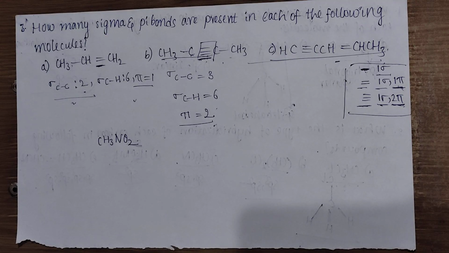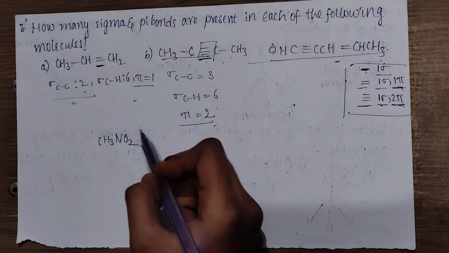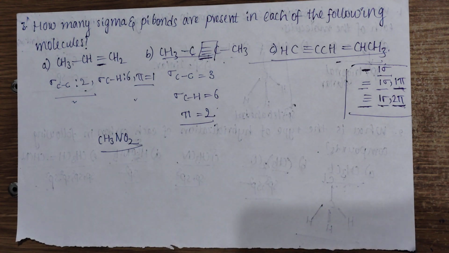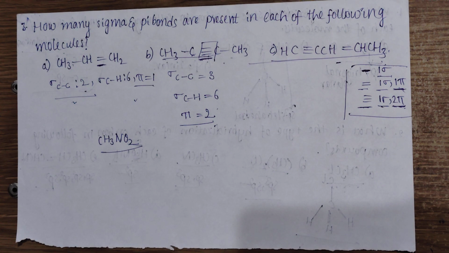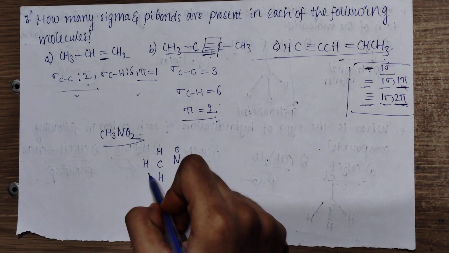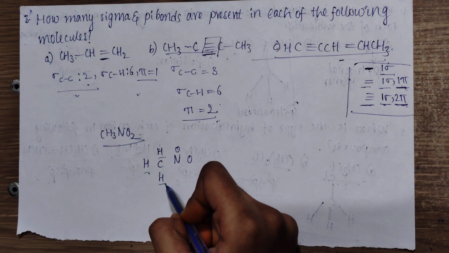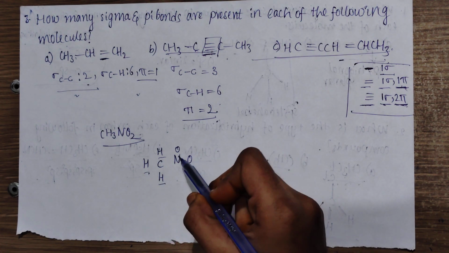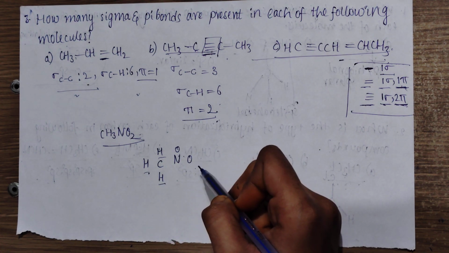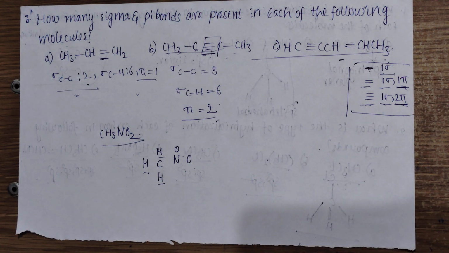And now coming to the next topic, writing Lewis structures. Here I am taking CH3NO2 as an example. There are two primary Lewis structures for CH3NO2. Here we have a carbon surrounded by 3 hydrogens and the nitrogen with 2 oxygens around it. For the CH3NO2 Lewis structure, we have a total of 24 valence electrons.